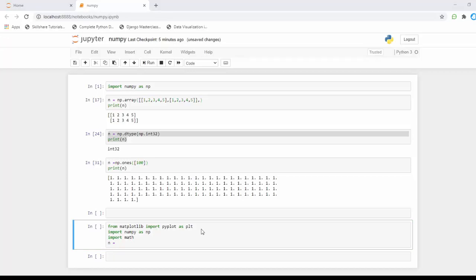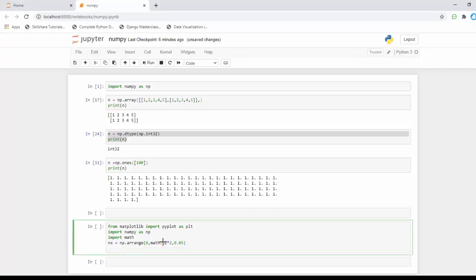Now I'm going to create two values here. First one will be x equals np.arange, going from 0 to math.pi, which was imported from math, multiplied by 2, comma 0.05.